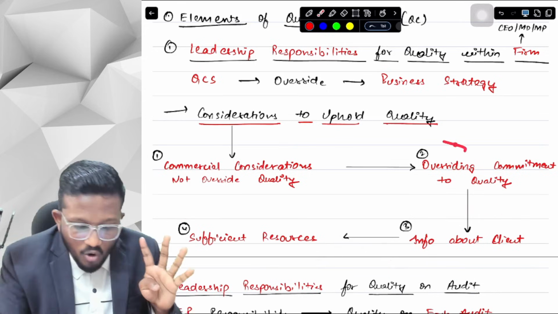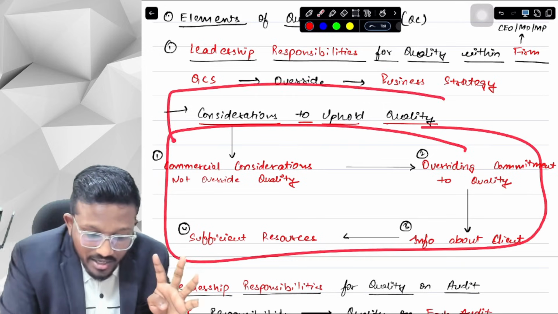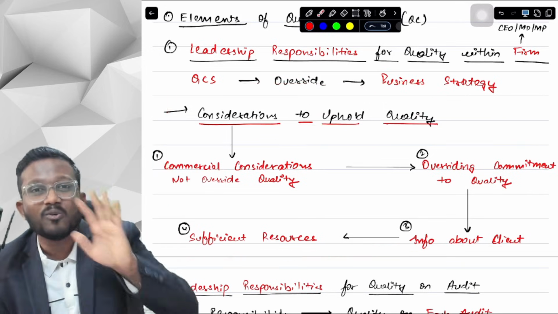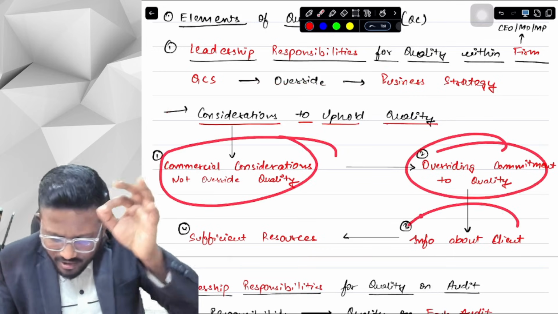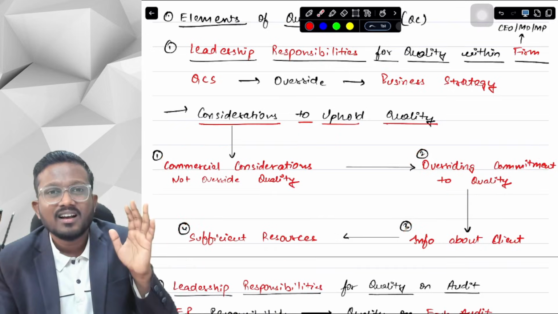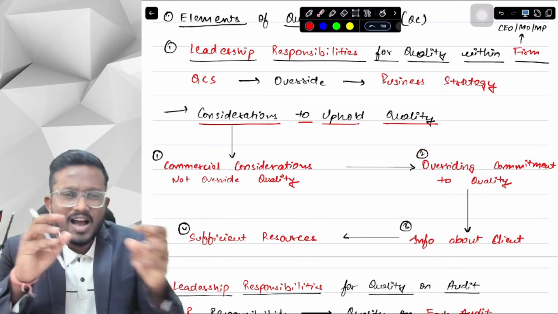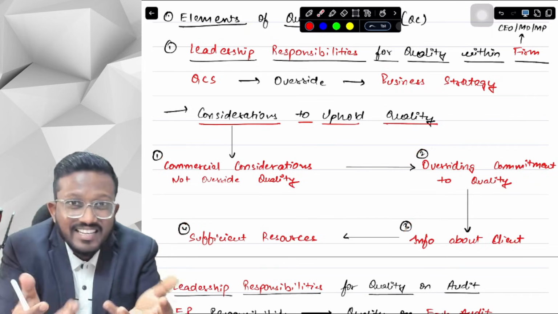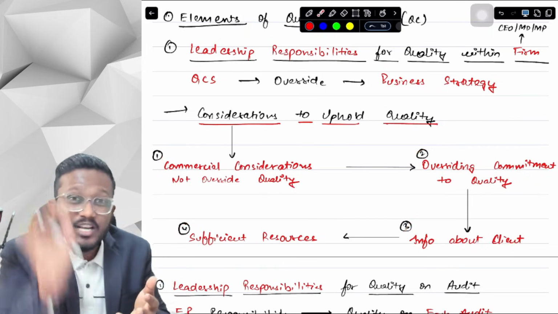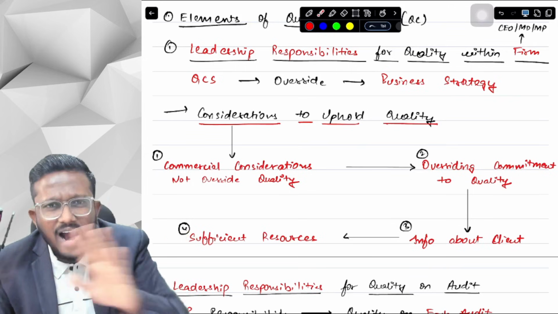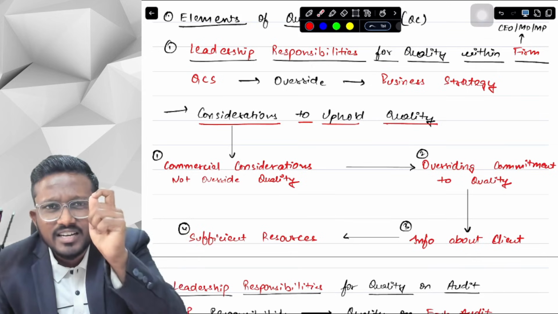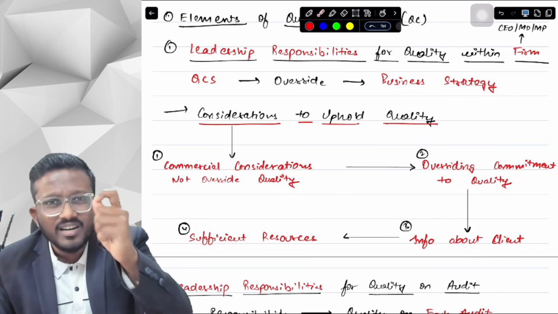Now these are 4 keywords for this particular topic, considerations to uphold quality. I can assure you, if you write all these 4 keywords, you will get 4 marks. Obviously, around these you will have to write a few words, but if you write these 4 words and underline them, then you will get all the 4 marks. You don't have to learn anything else. You don't have to memorize the audit 100%. It's just the keywords that you need to memorize.